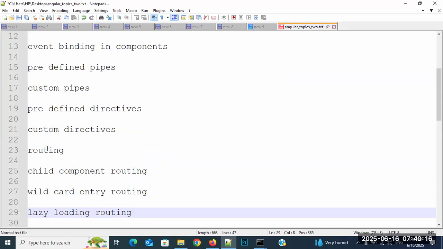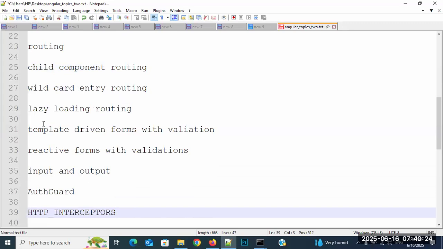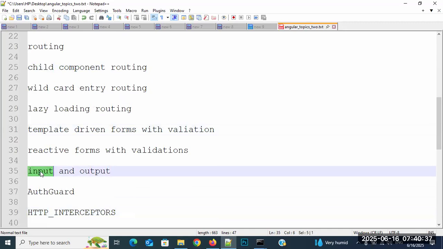Then we start with routing: child routing, wildcard routing, lazy loading routing. Then template driven forms with validation, reactive forms with validation, and input and output concepts. Input means custom property, output means custom event.